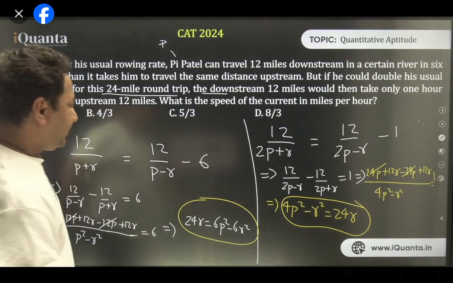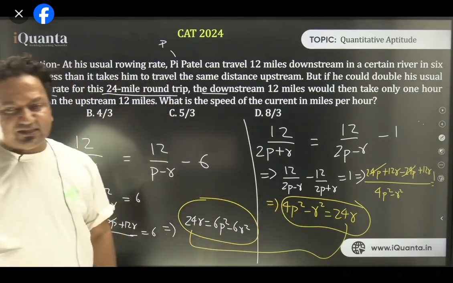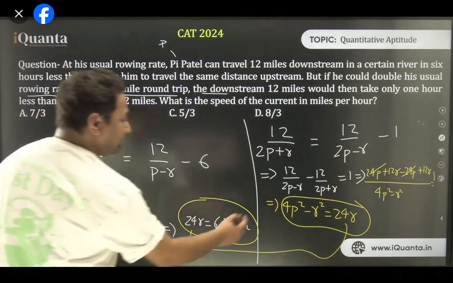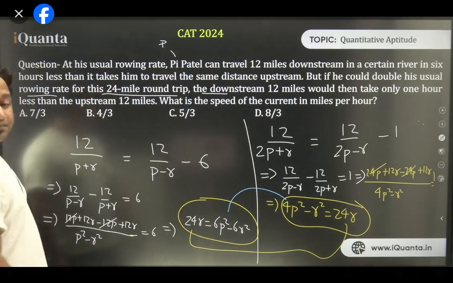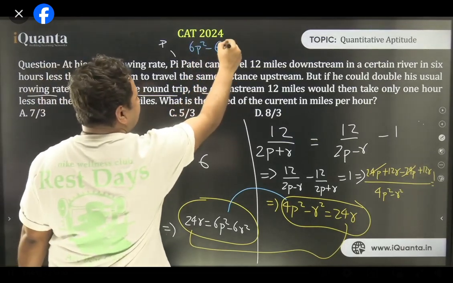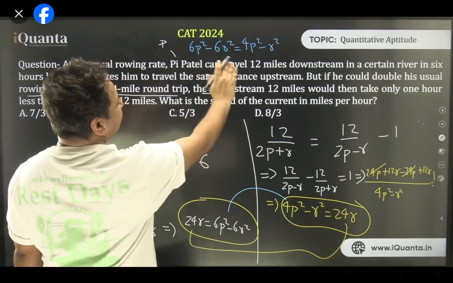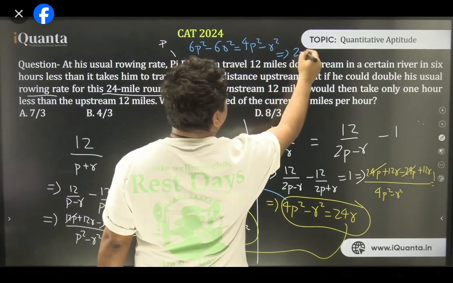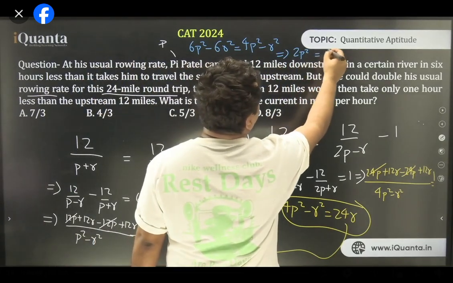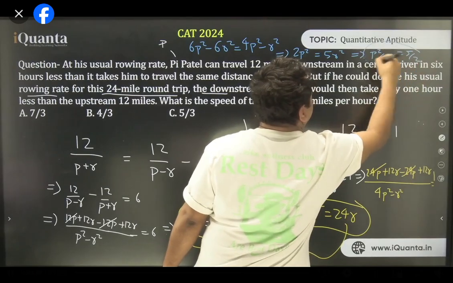As you can see, 24r is common. So can we equate these two, 4p square minus r square and 6p square minus 6r square? Right. So let's equate these two. 6p square minus 6r square is equal to 4p square minus r square. Let's solve it. We get 2p square is equal to 5r square, which means p square upon r square is equal to 5 by 2. Clear?